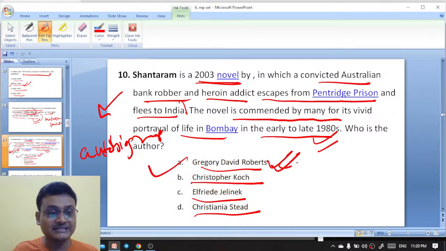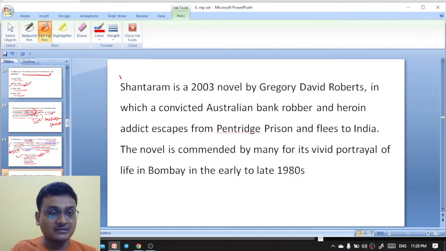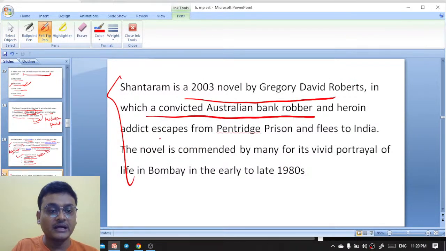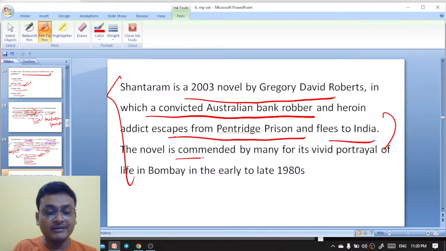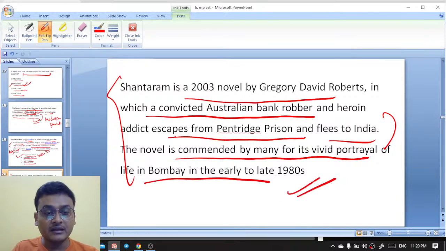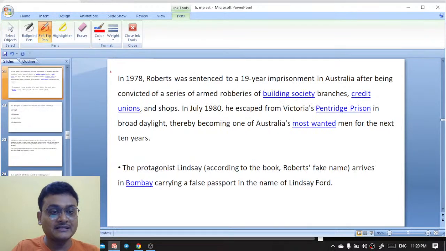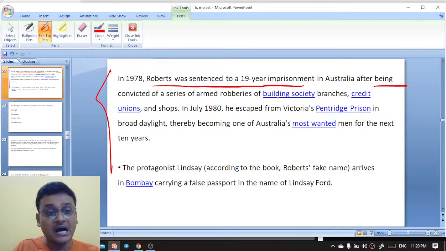Gregory David Roberts has written Shantaram, a 2003 novel in which a convicted Australian bank robber and heroin addict escapes from Pentridge prison and flees to India. The novel is commended for its vivid portrayal of life in Bombay in the early to late 1980s. In 1978, Roberts was sentenced to 19 years' imprisonment in Australia after being convicted of a series of armed robberies of building society branches, credit unions, and shops.